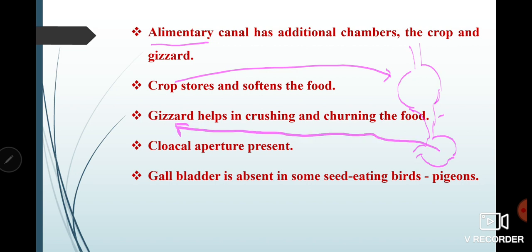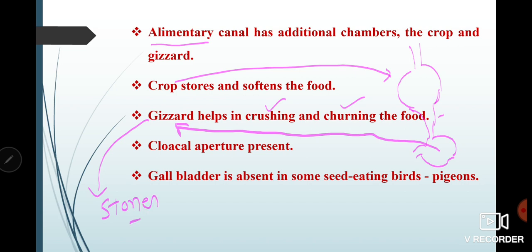Well, the crop stores the food, and it also helps in the softening of food in birds, and that will help them in the easy digestion of the food particles which they are eating. And the gizzard helps in the crushing and churning of food, because you know that birds take grains, and these grains have a little bit tough covering, so they have this gizzard. It helps in crushing and churning of this food. But please remember, inside this gizzard they have small stone particles present.